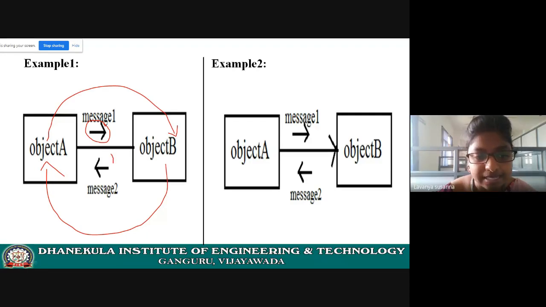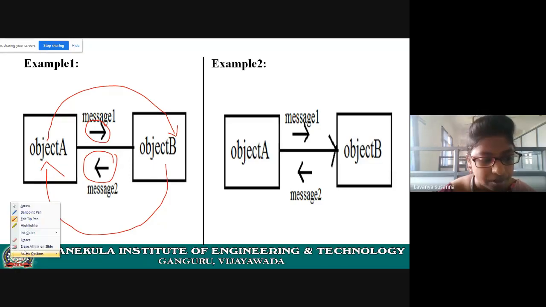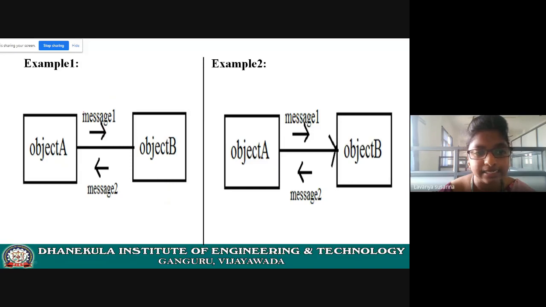Next, object B is sending a message. Here messages are represented using a small arrow mark. See the direction, direction is important. Here B is sending a message to A. That means object B is invoking the method of object A. I hope you understood. This is what links are. A link is represented by a single line. If there is no arrow mark, it is bidirectional.